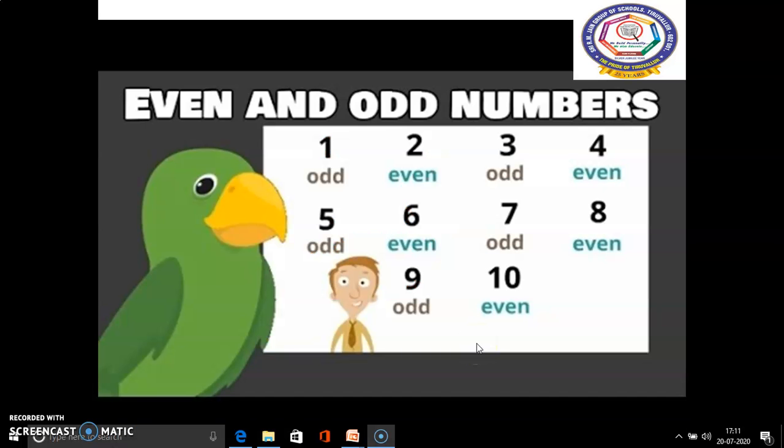Any number which cannot be divided by exactly 2 is called an odd number. For example, 1, 3, 5, 7, 9. And any number that can be exactly divided by 2 is called an even number. For example, 2, 4, 6, 8, 10.